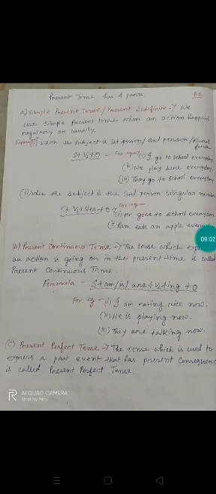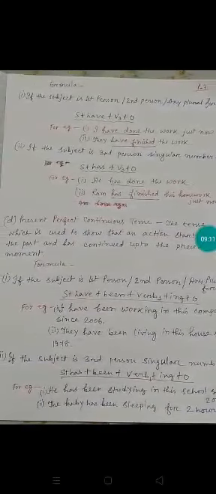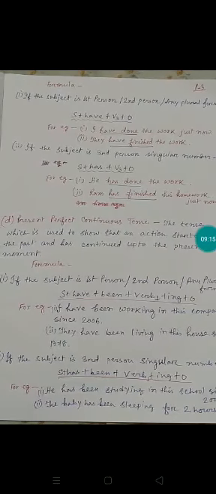Now coming to the formula of present perfect tense. So the formula is, if the subject is first person, second person or any plural form, then subject plus have plus V3 plus object. Again I am repeating the formula: if the subject is first person, second person or any plural form, it is subject plus have plus V3 plus object. For example, I have done the work just now.